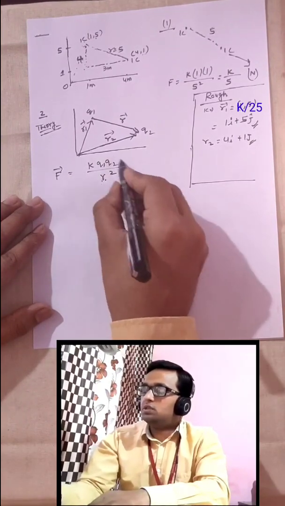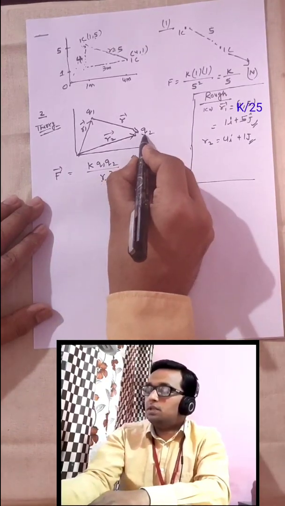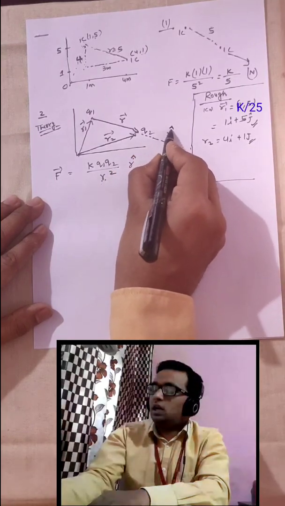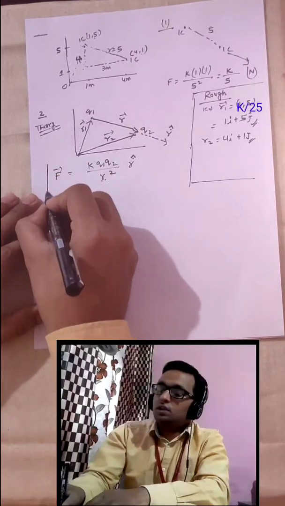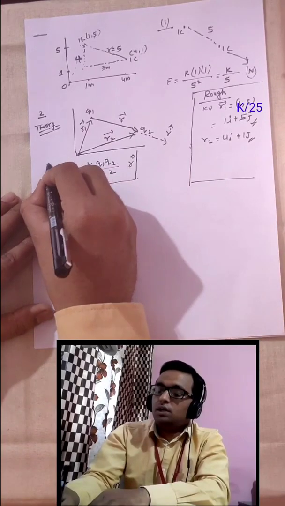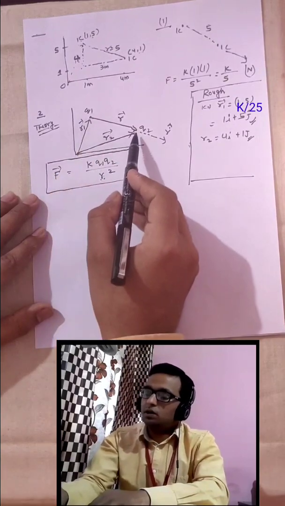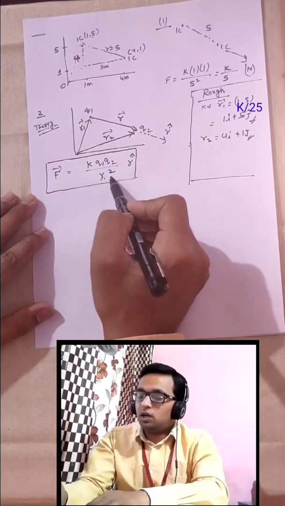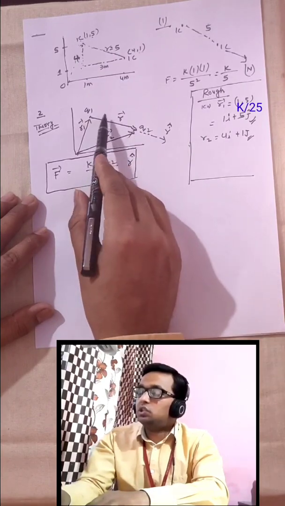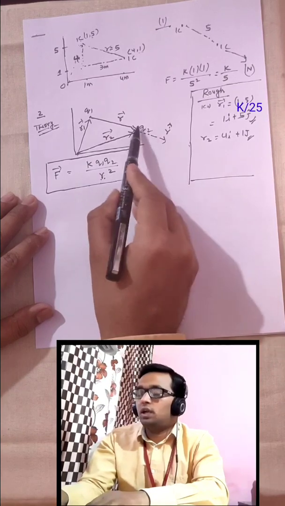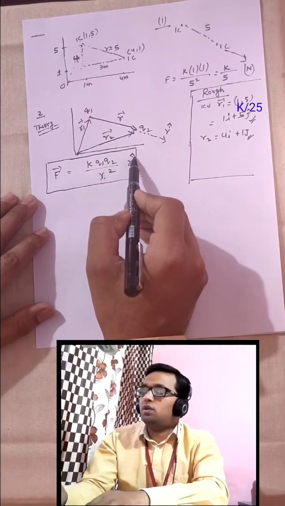So what is the direction of this magnitude of force? The direction is r cap. R cap means a unit vector along this line. This is the vector form of Coulomb's law. This formula tells us the magnitude of force acting between these two charged particles, which we solved earlier, and with the help of this formula we can also get the direction of this force. The direction will be along this line, and this line is denoted by r cap, the unit vector.